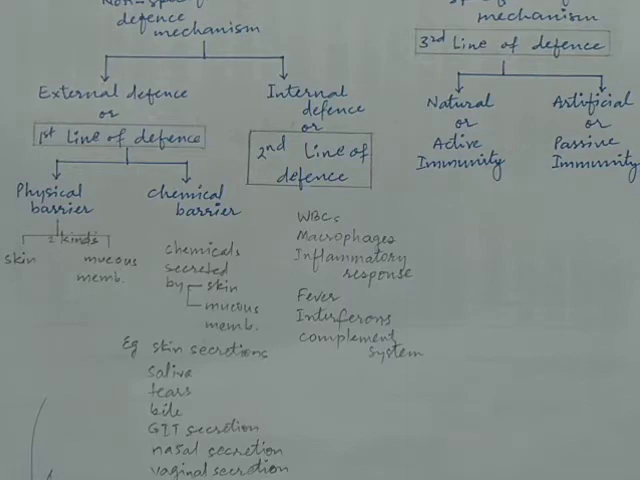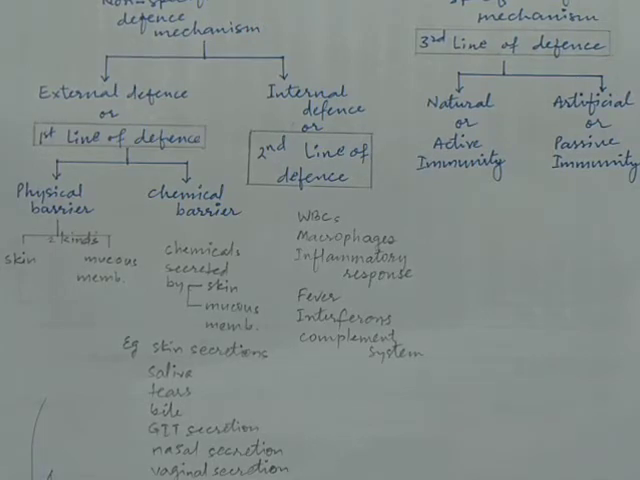Physical barrier is provided by two kinds, that is skin and the mucous membrane, whereas the second one is chemical barrier, which is provided by the chemicals that are secreted by skin and mucous membrane. The examples over here are skin secretion, saliva, tears, bile, GIT secretion. What is the full form of GIT? You remember? Gastrointestinal tract. Nasal secretion, and then lastly vaginal secretion.